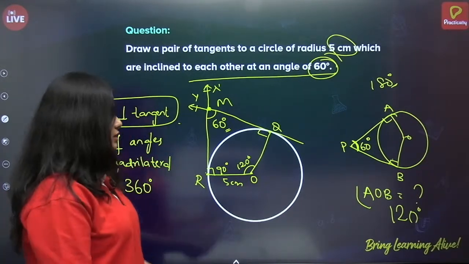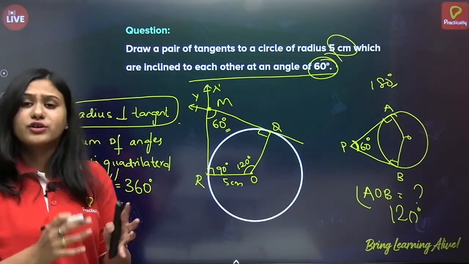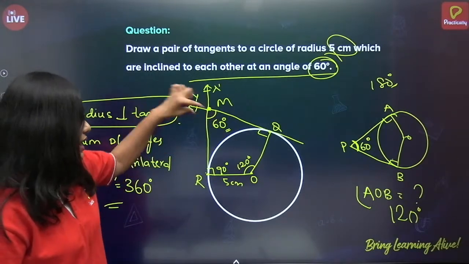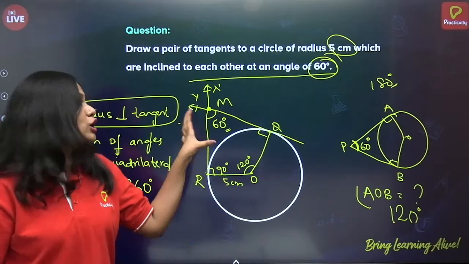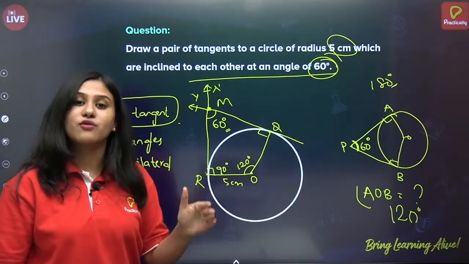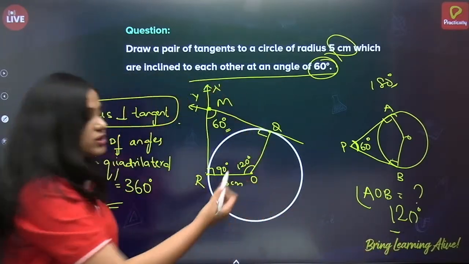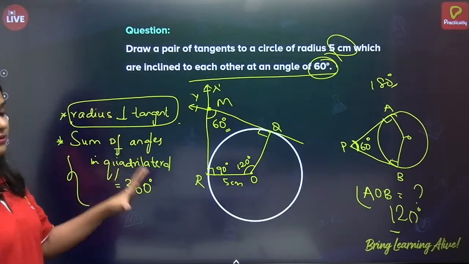Of course, yes, because I know that a tangent is perpendicular to the radius, so for a fact, it is 90 degrees. If I give you the angle between the tangents as 45 degrees, you will use the concept of the sum of angles in a quadrilateral to get the central angle and proceed with the same procedure. Correct? I hope everyone has understood it.